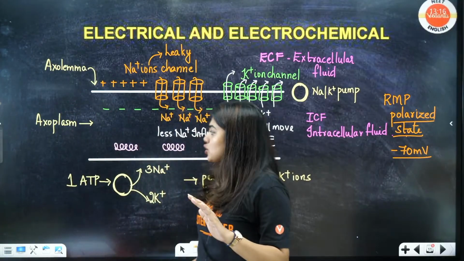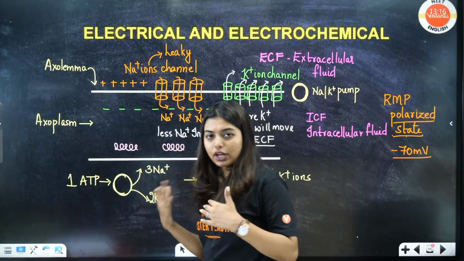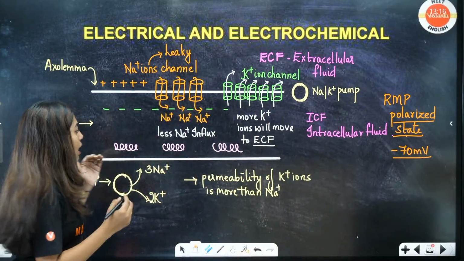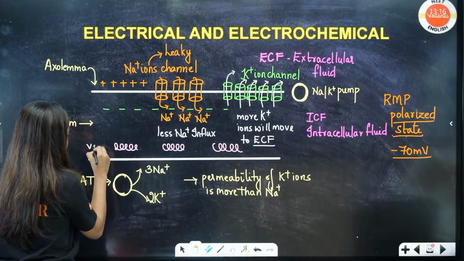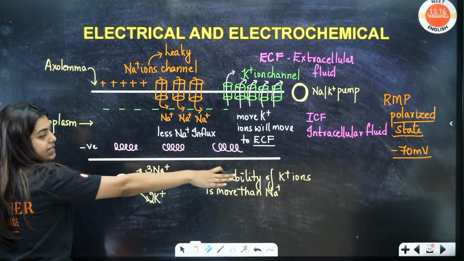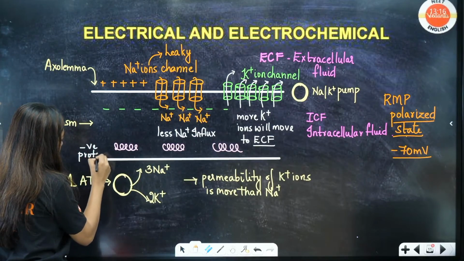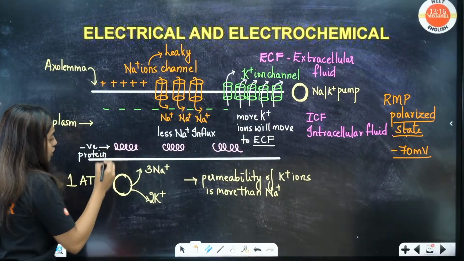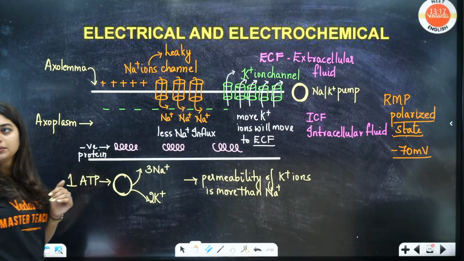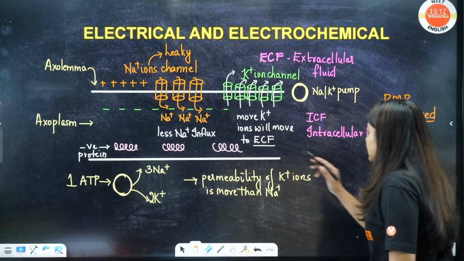Is this clear? These negatively charged proteins will not be able to do this exchange. Only potassium and sodium ions will be able to do it, but the negatively charged proteins are the reason for the negativity in the axoplasm or in the ICF, the intracellular fluid. This you have to know. Negatively charged proteins. Clear? Yes, exactly.